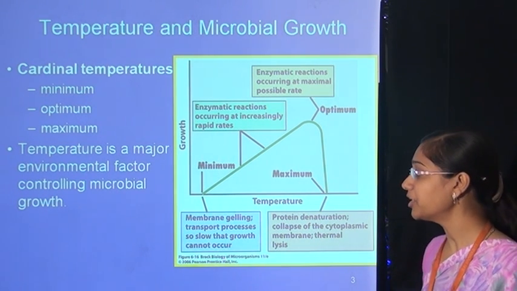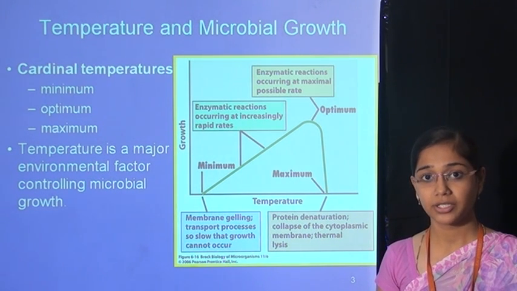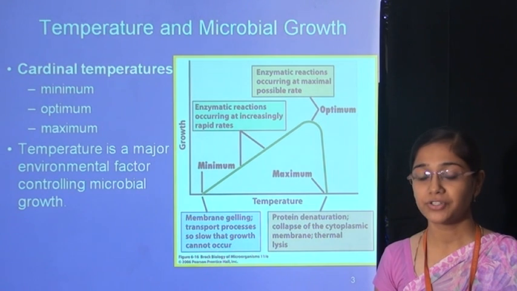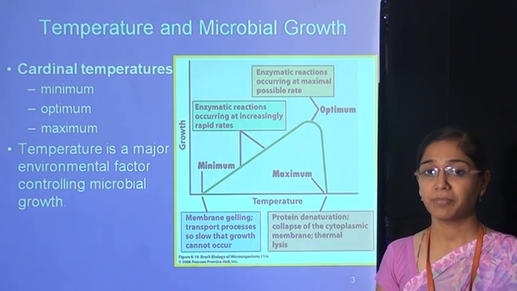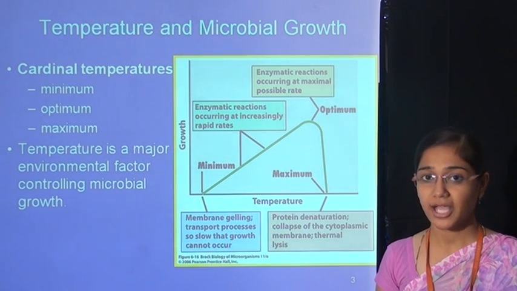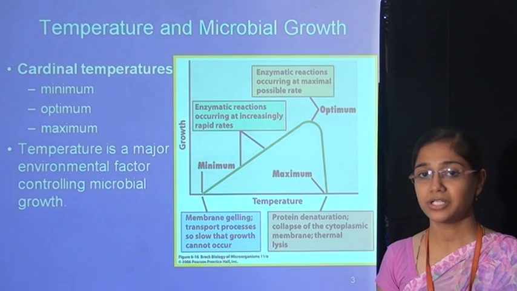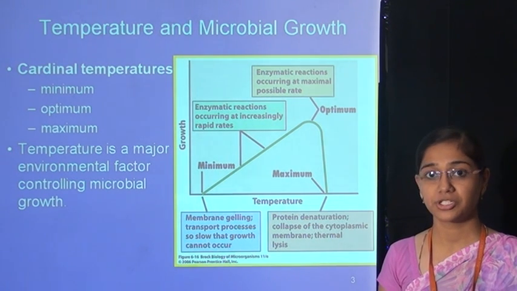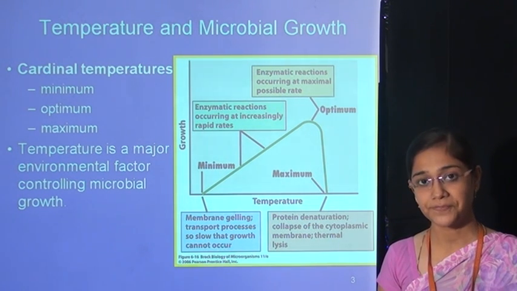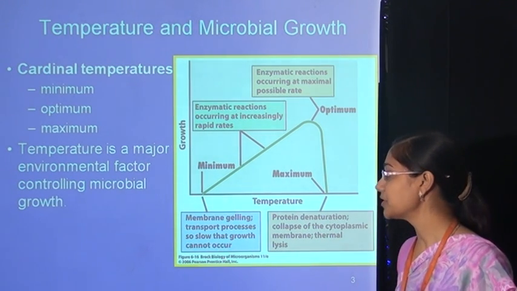Okay. Then how does the temperature affect the microbial growth? Microbial growth occurs by the metabolic activity which occurs in the cells, and metabolic activity is not possible without the enzymes, and all the enzymes are temperature sensitive. If we provide the high temperature, then the enzymes will be denatured, because enzymes are mainly made up of protein. Okay. There is a graph of the growth against the temperature.